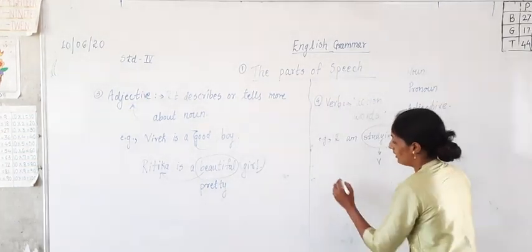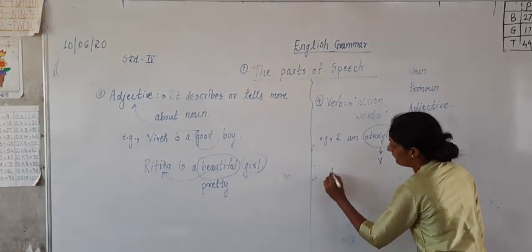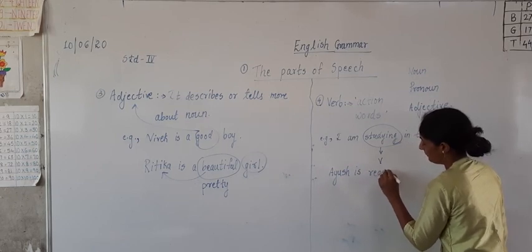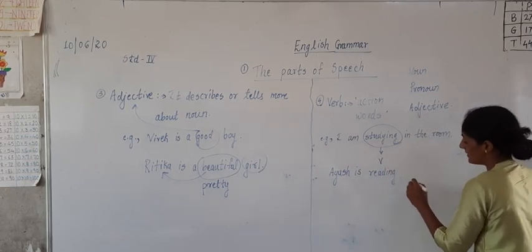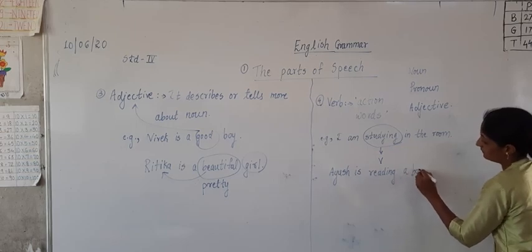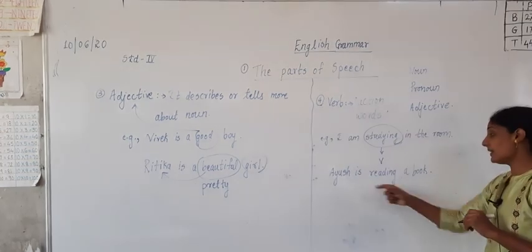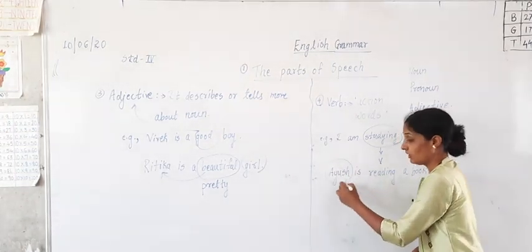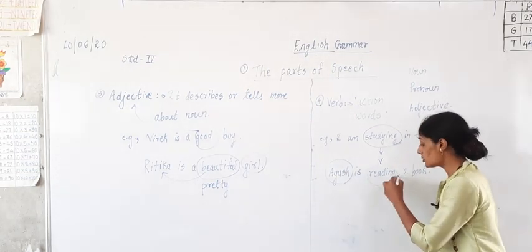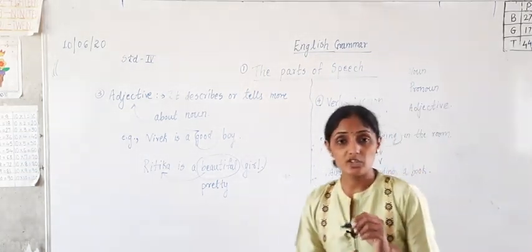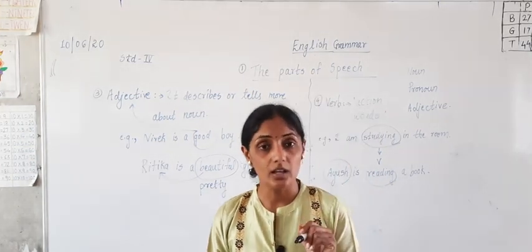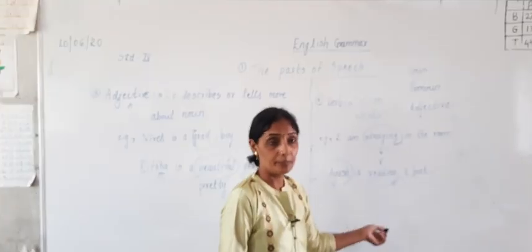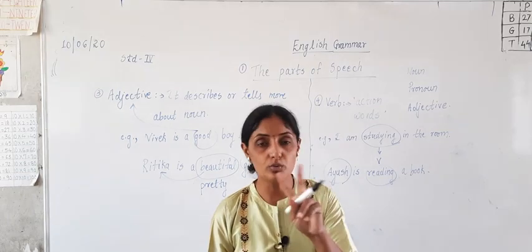If I will give you another sentence, students are reading in the class. Or if I take the example of one boy, Ayush is reading a book. Now who is reading a book? Ayush is reading a book. Ayush is a noun. Reading is an action. Which action is Ayush doing? Ayush is doing the action of reading. So reading is a verb. Have you understood?